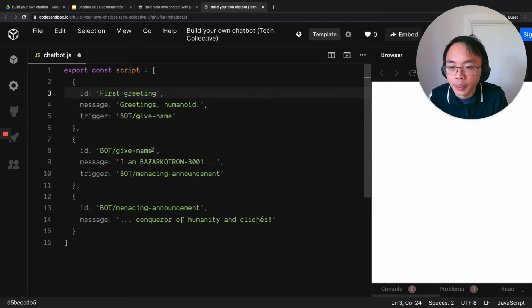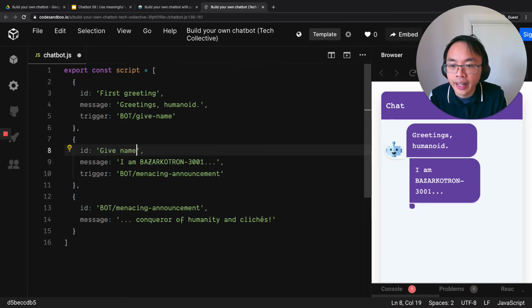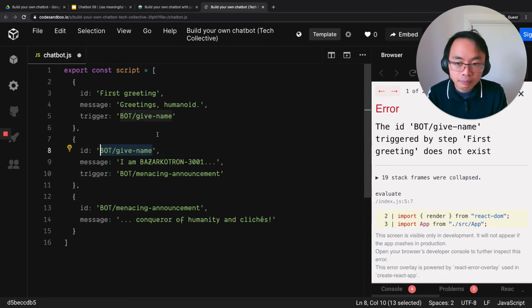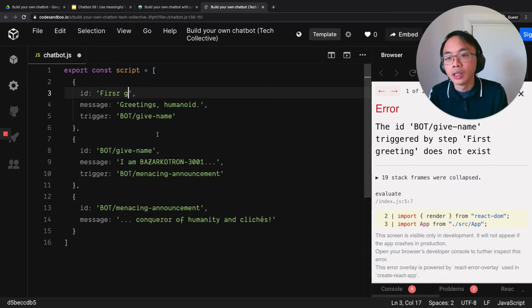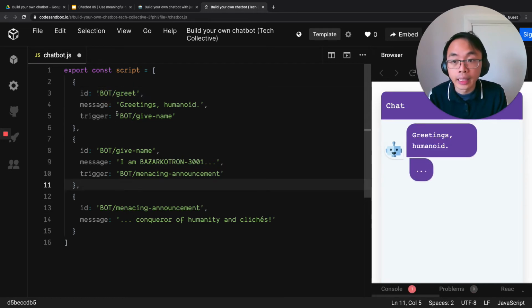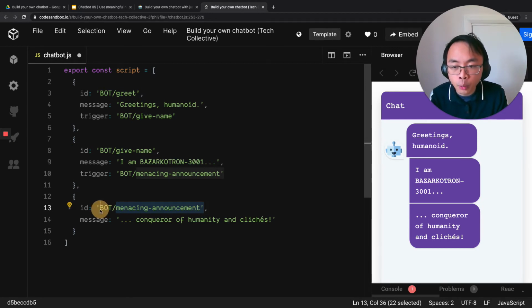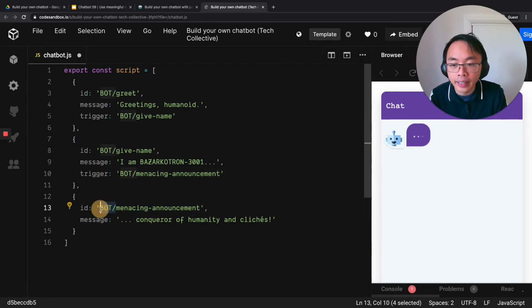This one could have been "give name". It's a very different style. It's not using dashes or anything like that. The style is not too important. I've chosen this style because I think it is quite clear to separate the action from the bot bit. And the reason why I want that first bot bit to be clear will become obvious